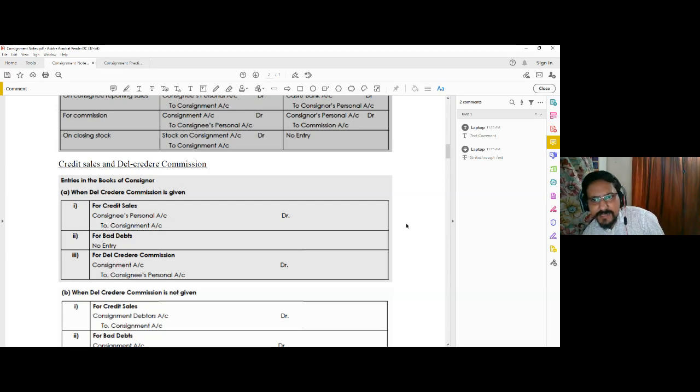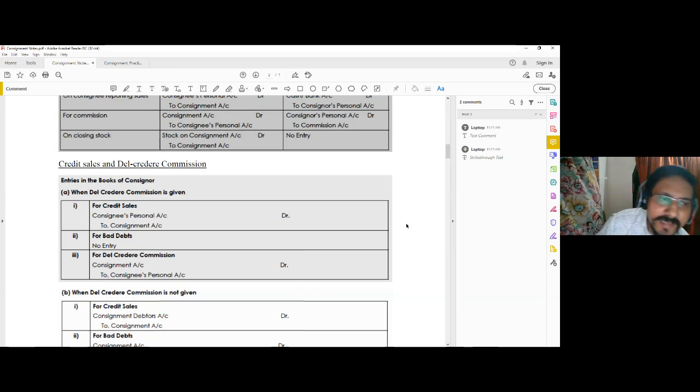And since the consignor is the owner of the goods, any bad debt loss is primarily the onus of the consignor. But since the consignor is not in a better position to collect the amount from the consignment debtors, he may ask the consignee to collect the same on behalf of the consignor and also to bear the bad debt loss. However, for that additional risk, the consignee will demand some additional commission, and this additional commission is known as the del credere commission.